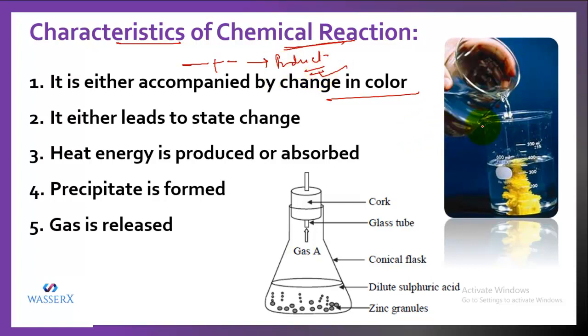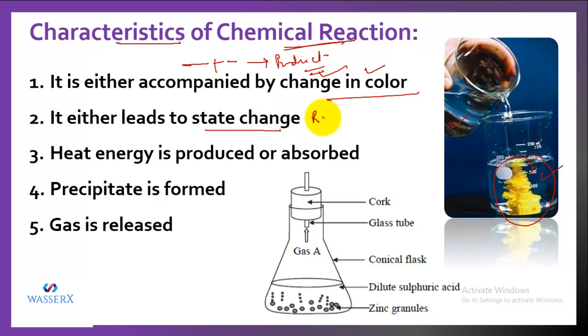Like in this example, you can see that in this picture, initially they are somewhat colorless, but when you are mixing them, you can see this yellow precipitate form. So the change in color can actually indicate the chemical reaction. Second, we can see a change in state. There can be a state change.